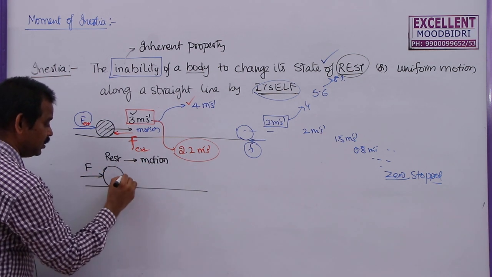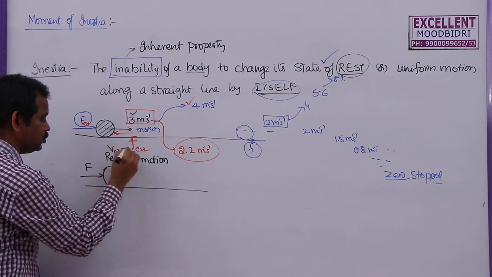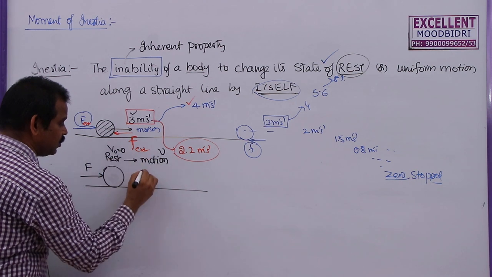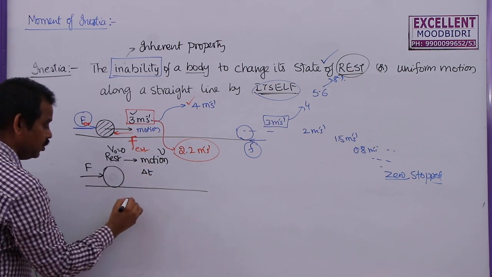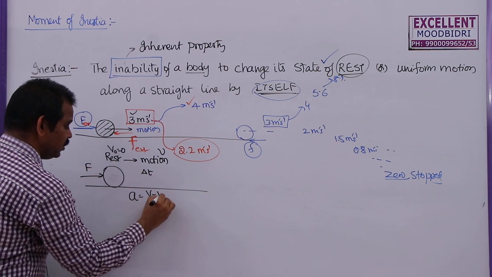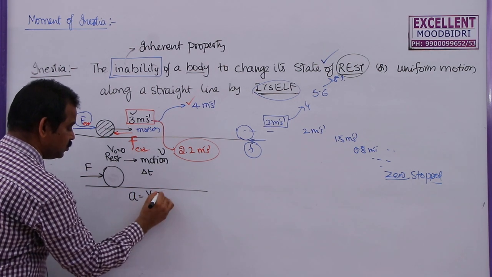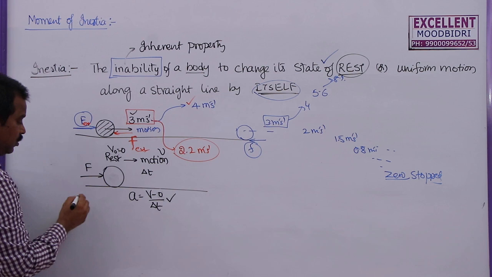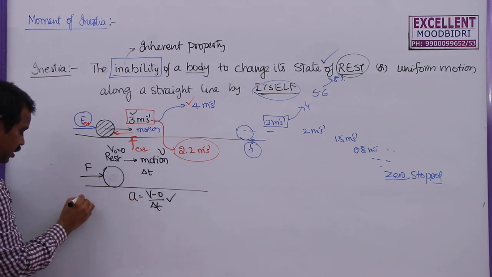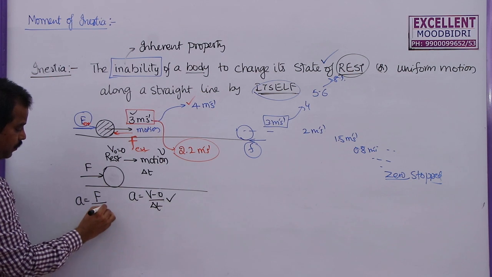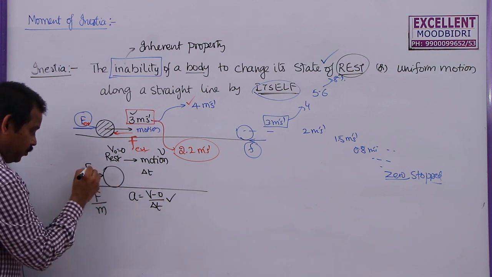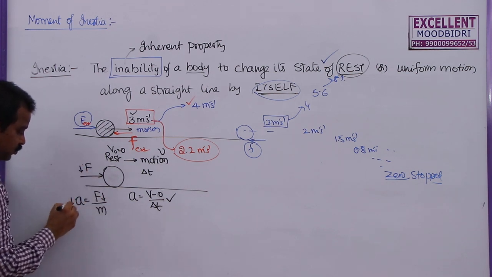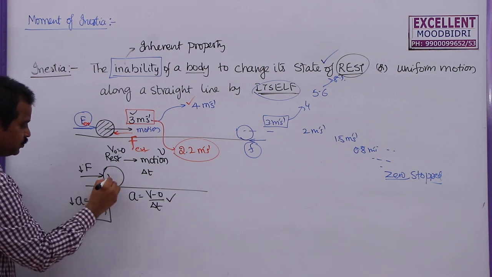In this case, let us say it is at rest, which means the initial velocity was 0, now the velocity is v. For this velocity to increase from 0 to v, let us say a small interval of time delta t was there. So what is the acceleration produced here? This is (v minus v naught), where v naught is equal to 0, divided by delta t. So this is the acceleration. To find out the acceleration, we have a equals F by m. Now, if f is small, then we know that the acceleration will be small because the mass of this body is a constant value.